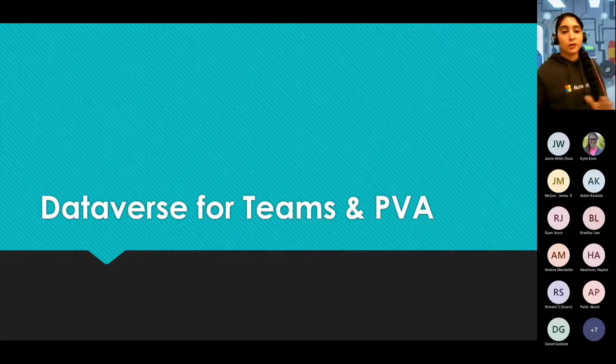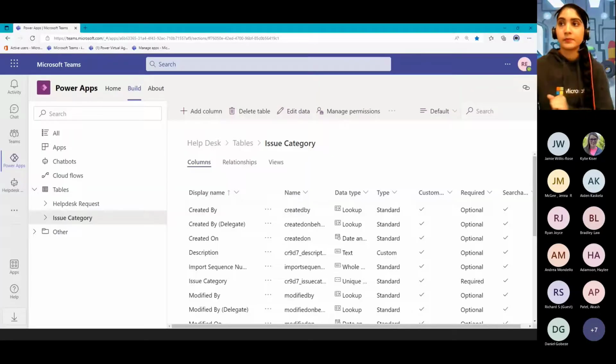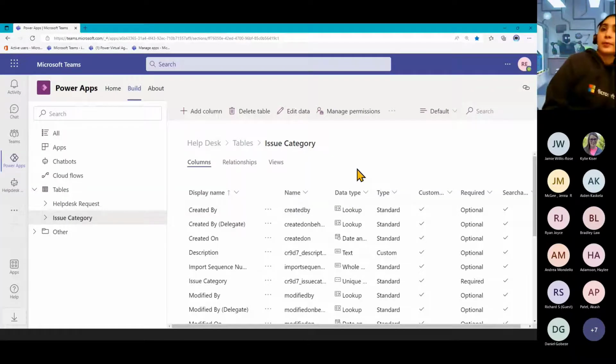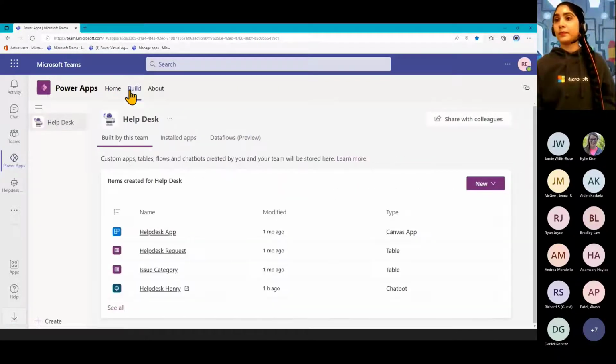That's the first component of it. So the next one is over here. Actually, before I go into the next part, something I'll point out is that if you're trying this out and you're building your app within Teams, like if you go to a new team and you'll find that you don't have this option to create something new, you probably just need to create a Canvas app first, and it will take you to doing that.